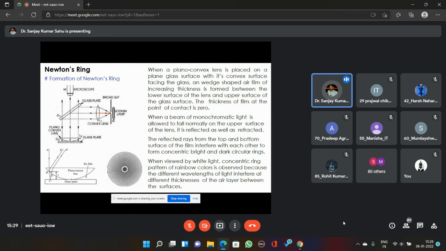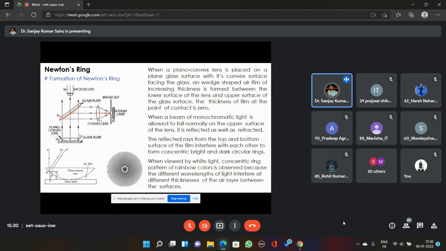Now, collimated light beams coming from this convex lens will be incident on a glass plate. This is a glass plate which is at 45 degrees to the horizontal.